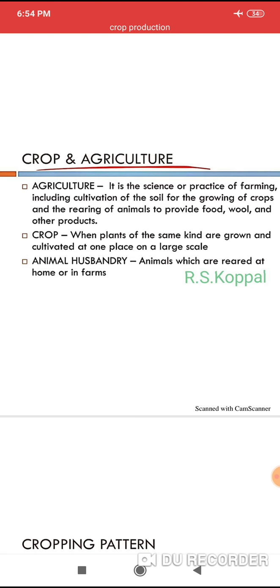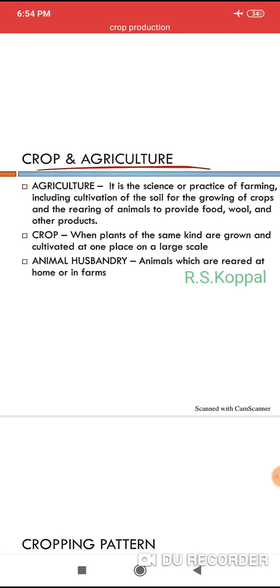Okay. Here the first slide contains 3 definitions: agriculture, crop, and animal husbandry. There is some relation here. The bonding between crop and agriculture is held by food. Both are related to food only, isn't it?